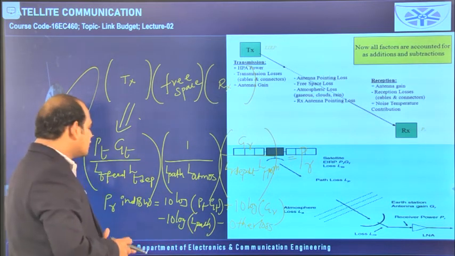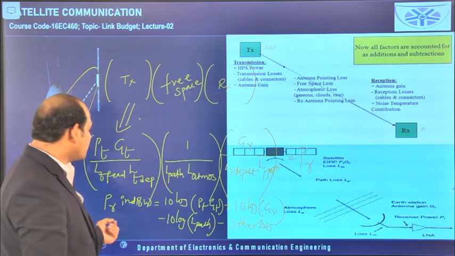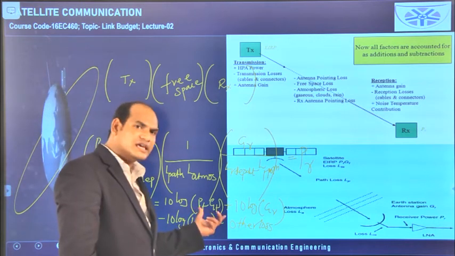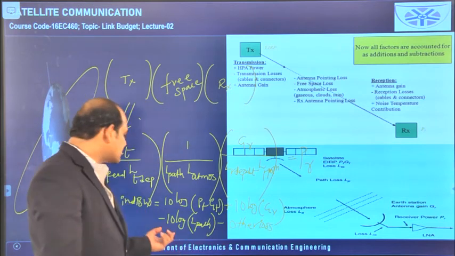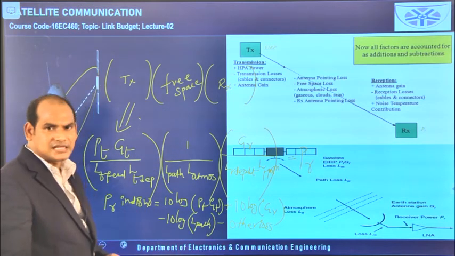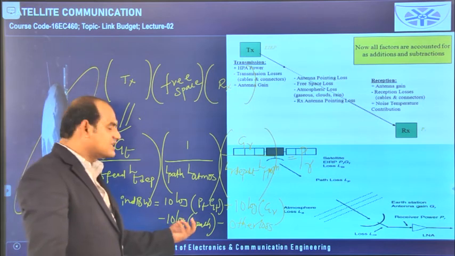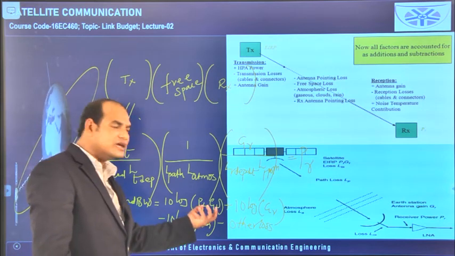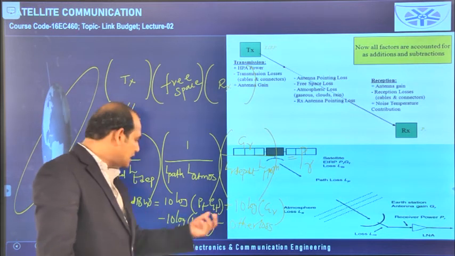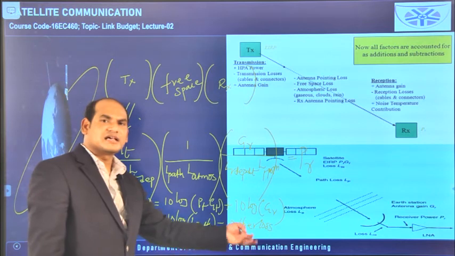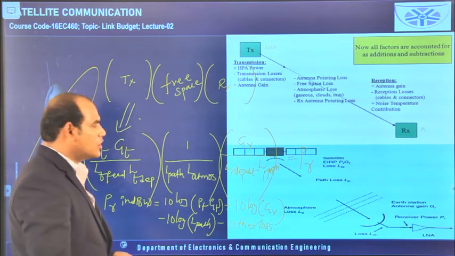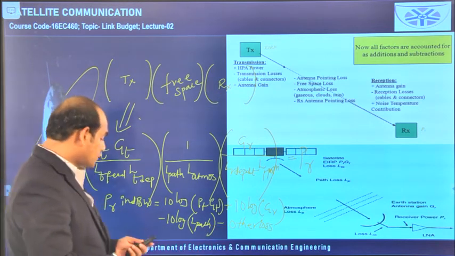So in dB, the received power in dBW is given by 10 logarithm of EIRP plus 10 logarithm of receiving antenna gain minus 10 logarithm of path loss. So instead of writing 10 logarithm, simply you can write PT GT in dB plus GR in dB minus path loss in dB minus other losses in dB. Like that also we can write. So this is about received power.